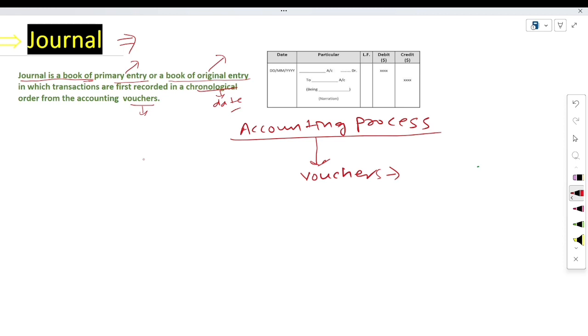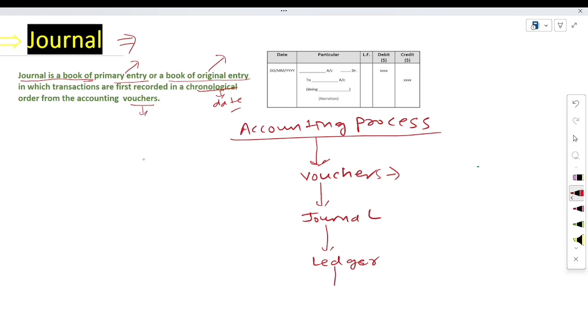On the basis of this voucher, we will record the entry, which is known as journal. Recording is known as journal. It means against this voucher we will be able to record this transaction into the books of account. And which books of account? Into the primary book, which is known as journal or original book. And next, after preparation of journal, we will prepare ledger. It means after the recording of this transaction, we will have to classify these transactions into separate books of account, and the classification into separate books is known as ledger.